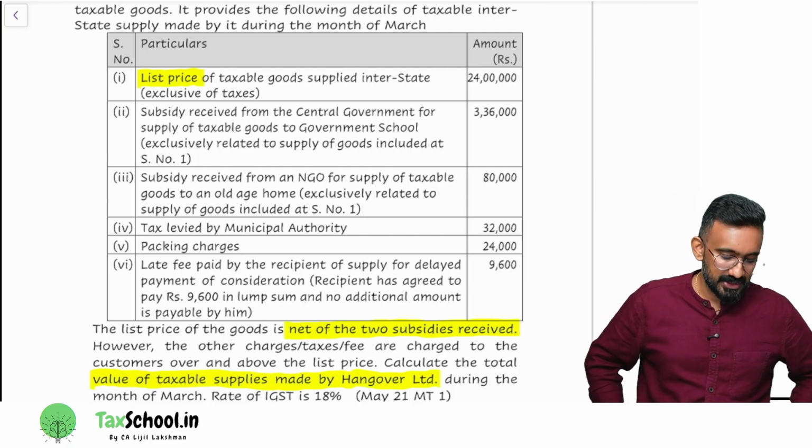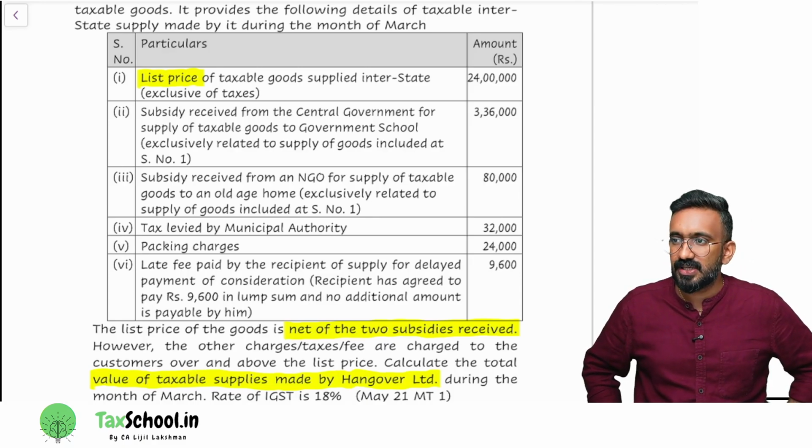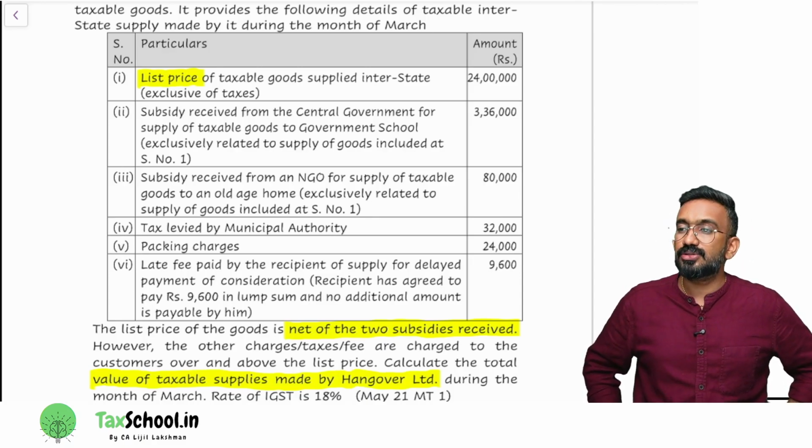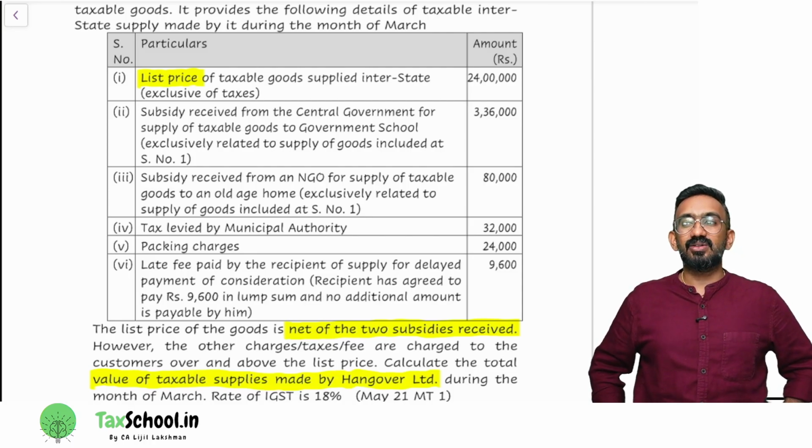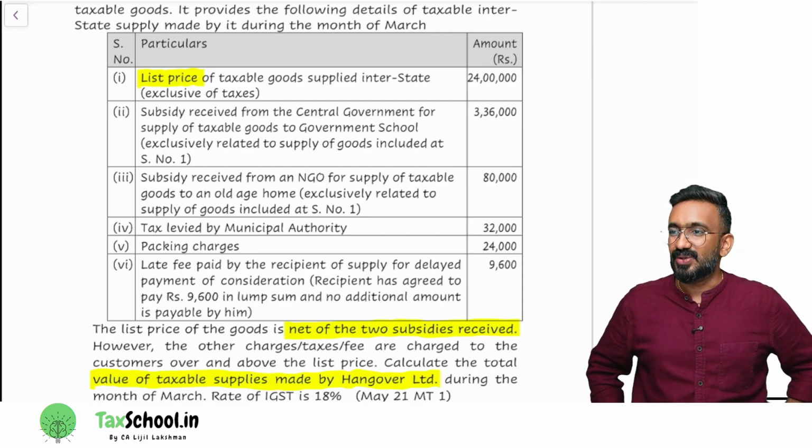Clause D. Perfect. 15(2)(d) in bracket. Late fee 15(2)(d) in bracket. Now, should I include 9,600 into the value? No, I should look at the examination tip that I have given you.